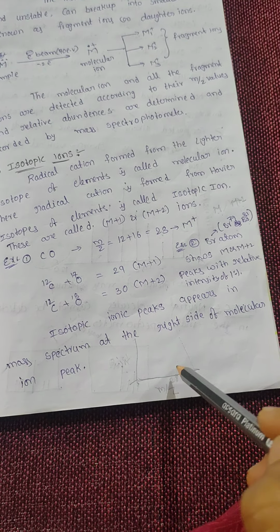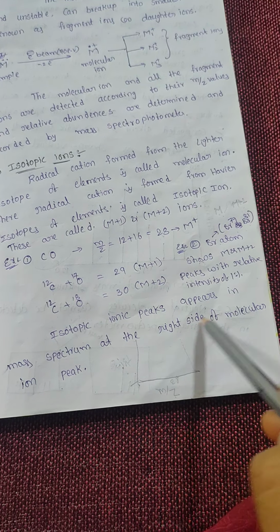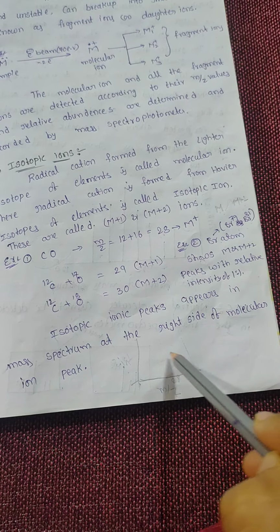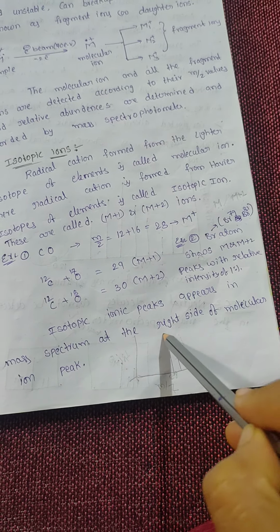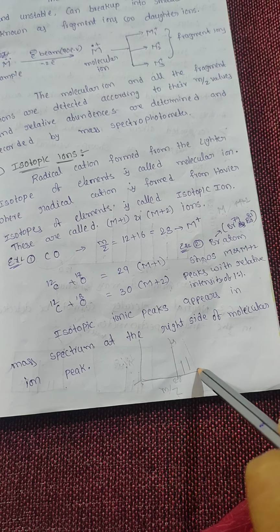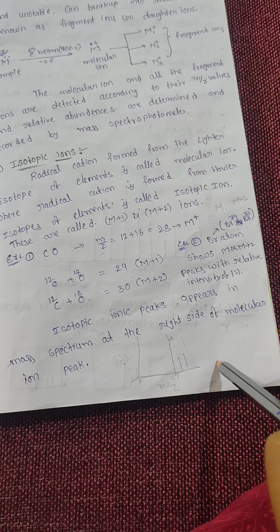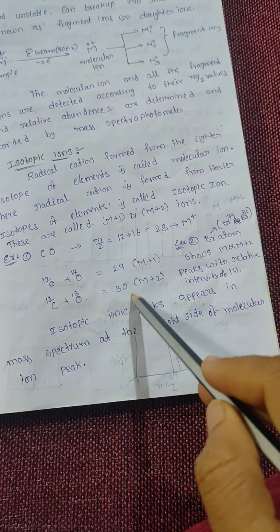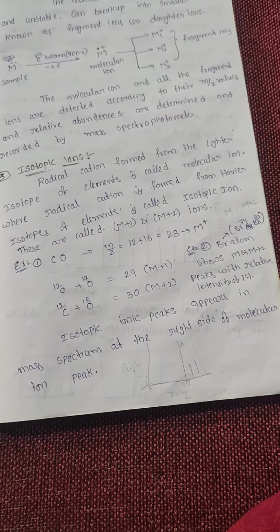So the isotopic ion peaks appear on the right side of the molecular ion peak. This is the molecular ion. Why? Because their molecular weights are greater compared to the molecular ion.